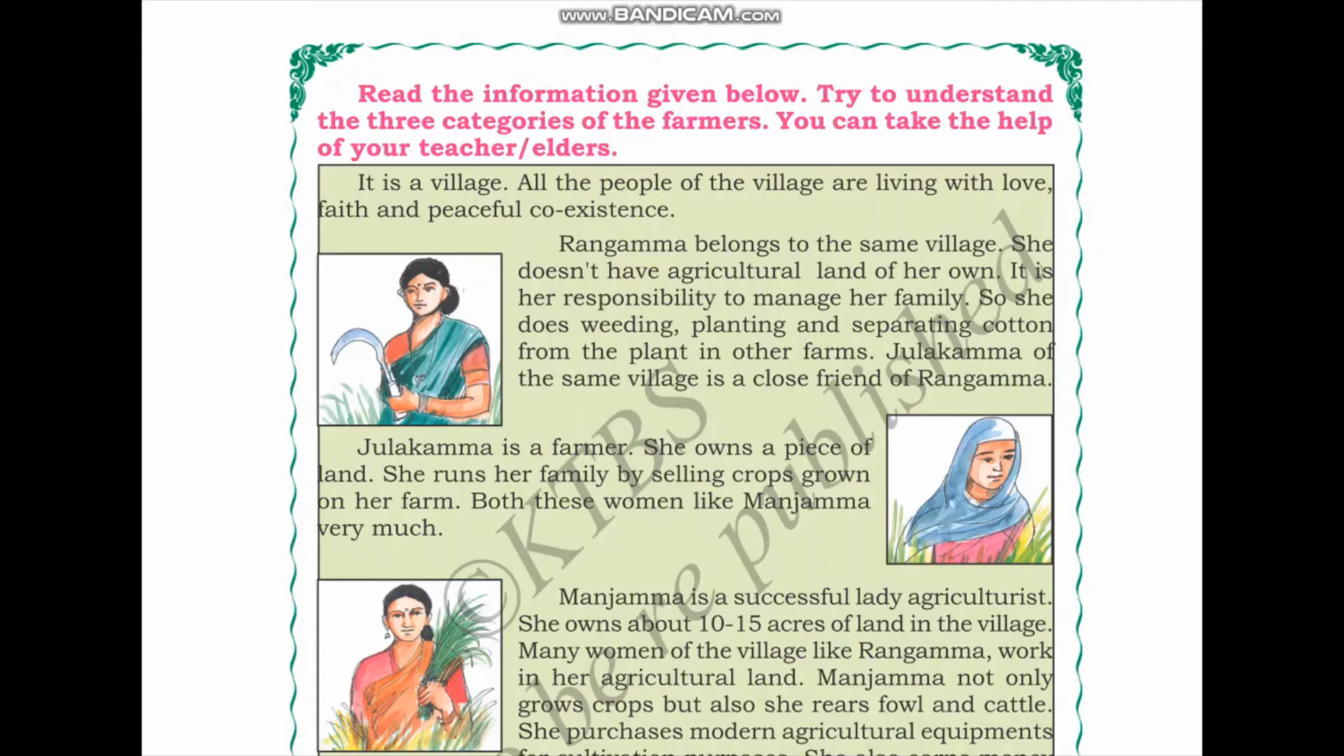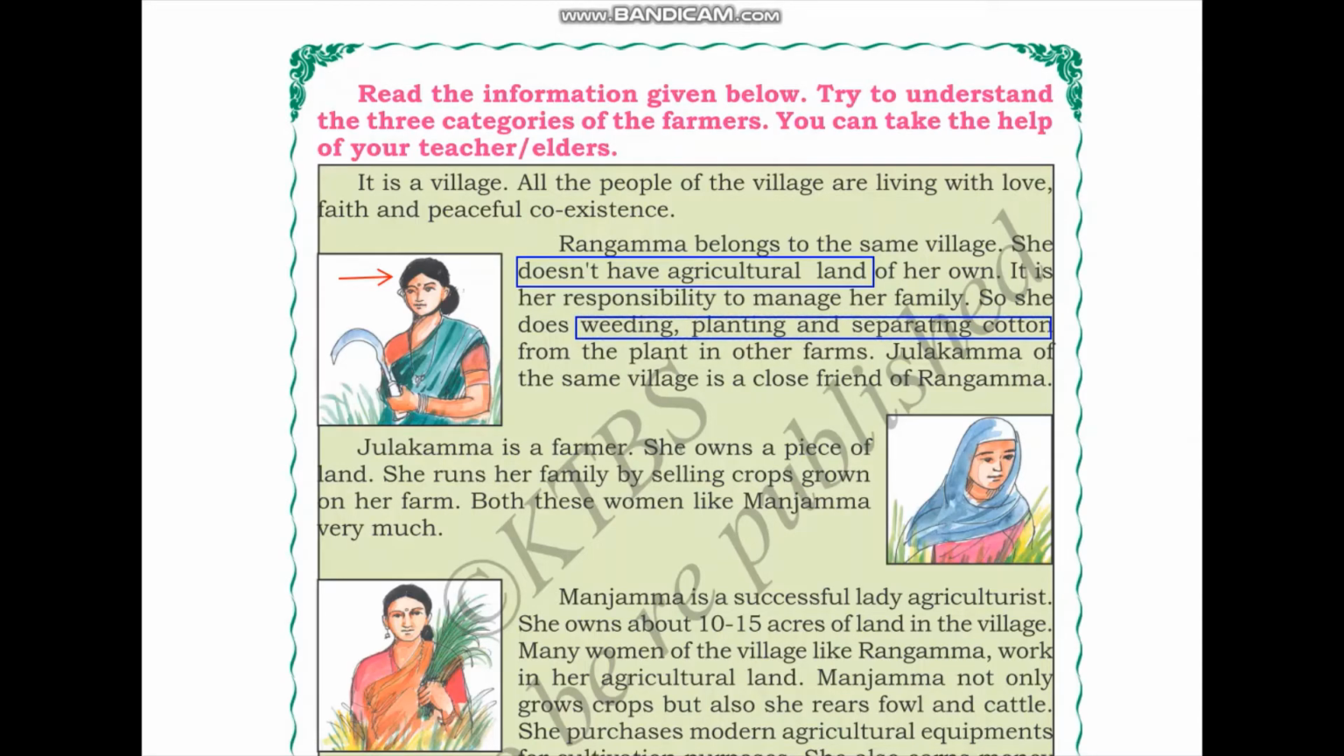So we can see here this is Rangama and she is a part of the same village. She does not have agricultural land of her own. So Rangama does not have agricultural land of her own. It is her responsibility to manage her family. Therefore, she does weeding, planting and separating cotton from the plant in the other farms.